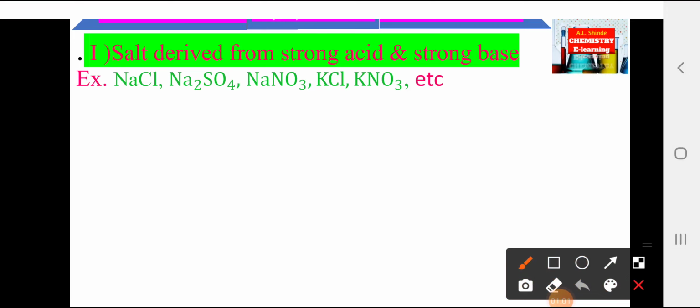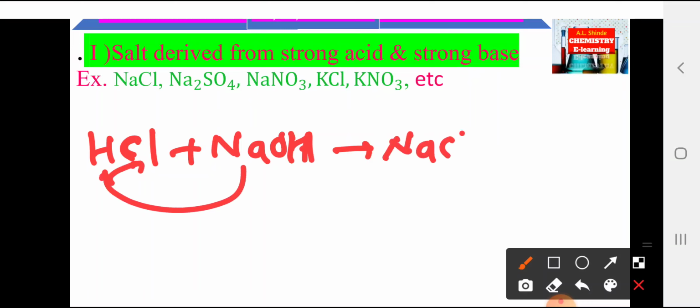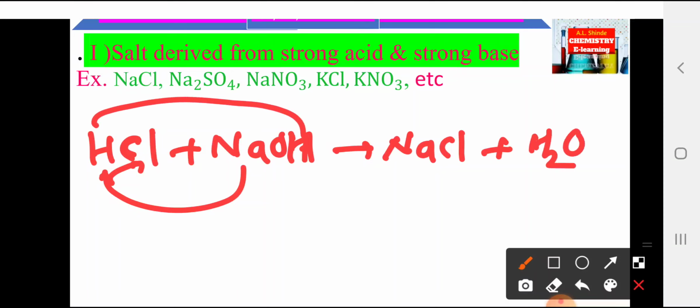HCl. Therefore, I am writing here HCl plus strong base like NaOH. When both of these combine together, there is formation of NaCl. This Na combines with Cl. Therefore, there is formation of NaCl plus, and this OH combines with this H, so there is formation of water.